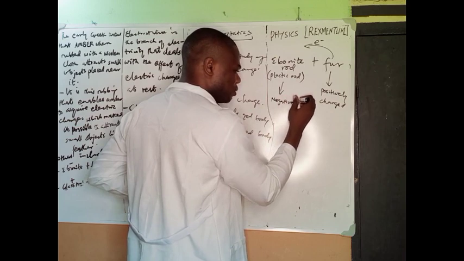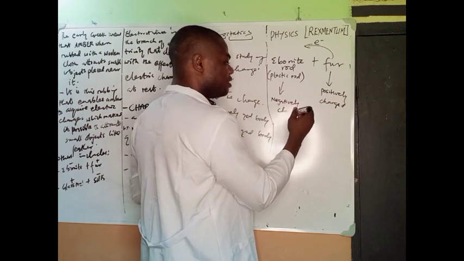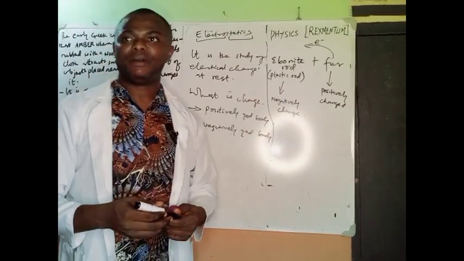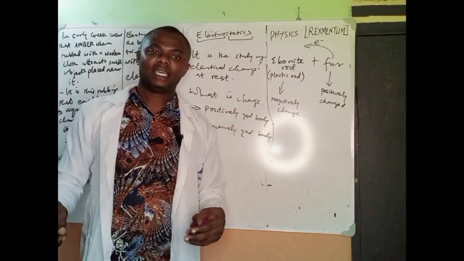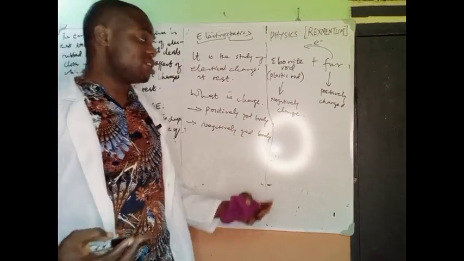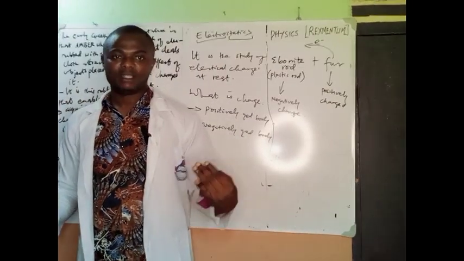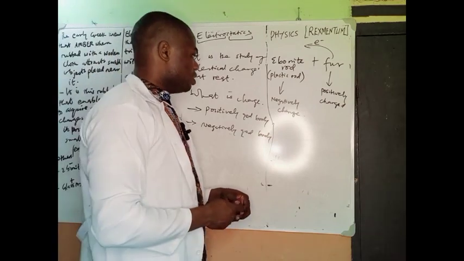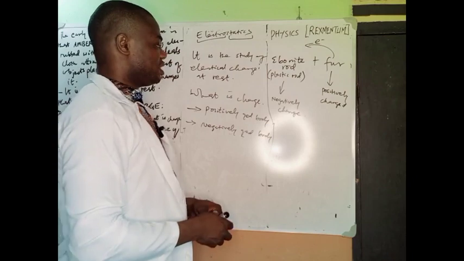What makes the fur positively charged and what makes the ebonite negatively charged? Because the fur loses electrons. Like when we come to metals and non-metals, we know metals to be good electron donors, and that is why they stand a chance to form cations, positively charged ions, and non-metals to be good electron acceptors, and that's why they stand a chance to form negatively charged anions.